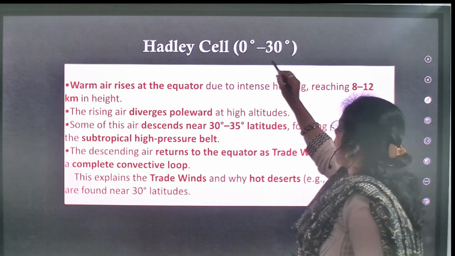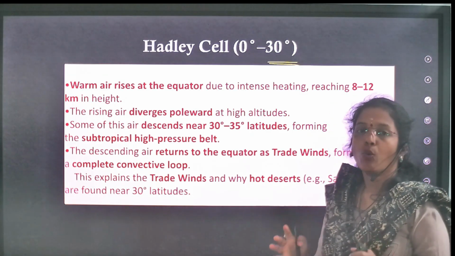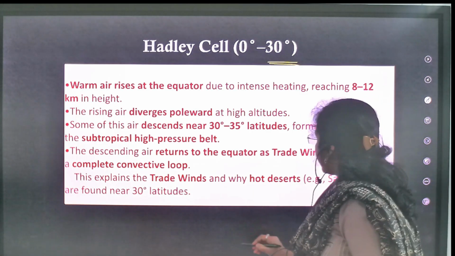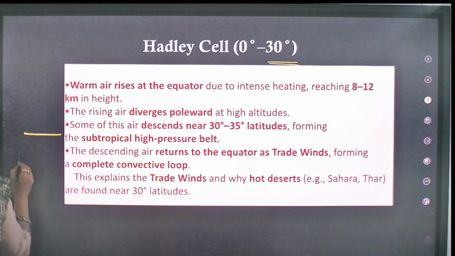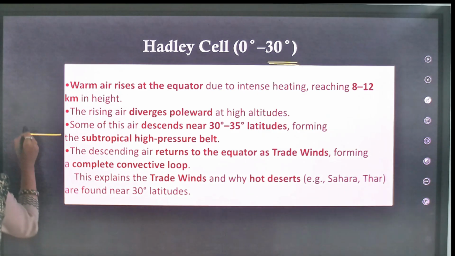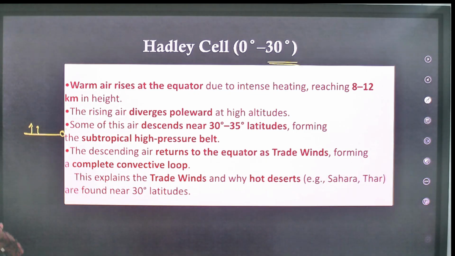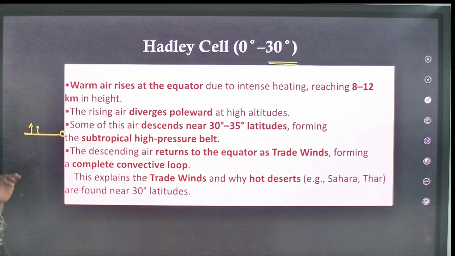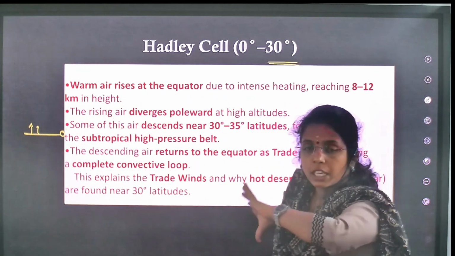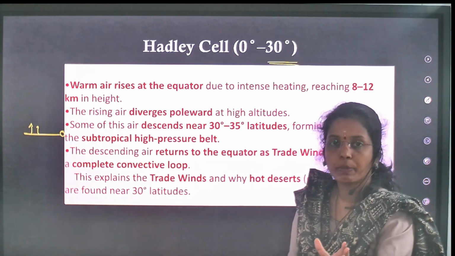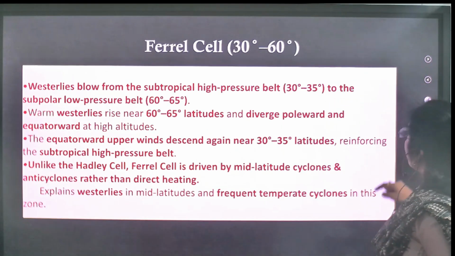First, Hadley cell, 0 to 30. Here what happens at 0 degrees? Warm air rises. This is 0 degrees. Here warm air rises. We are talking about the troposphere. Everything is in the troposphere, where you will see all weather conditions. We are seeing all this global air circulation in the troposphere, from the surface of the earth to the tropopause.